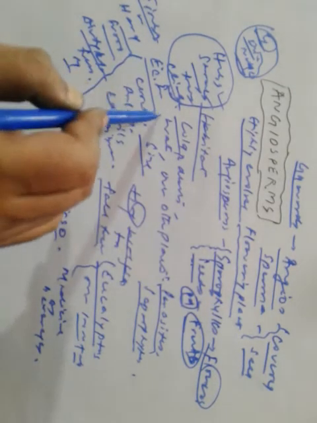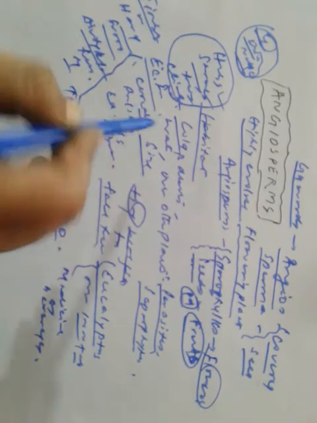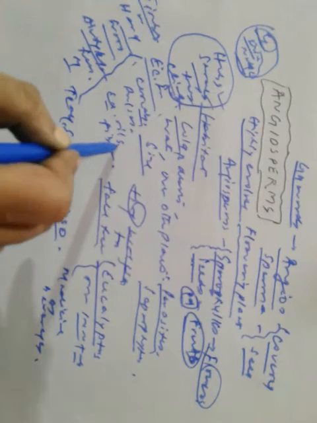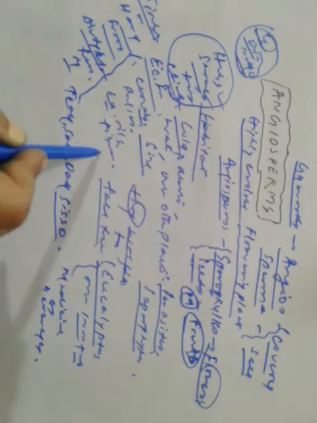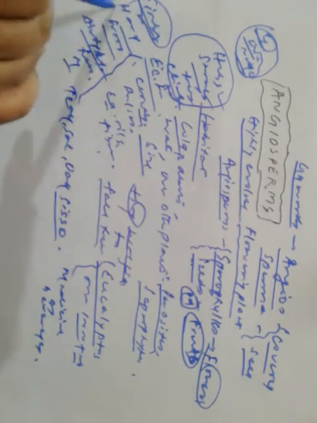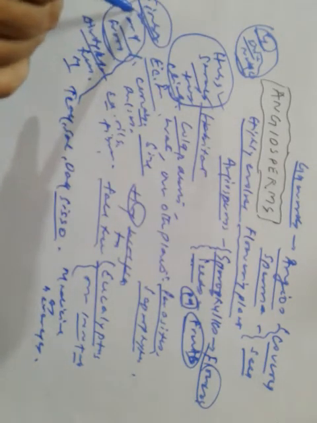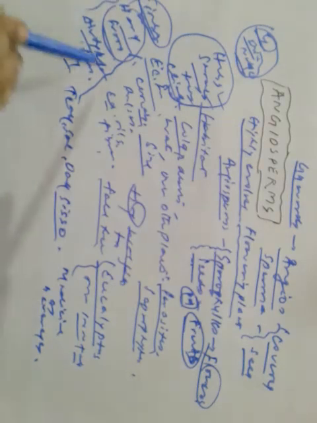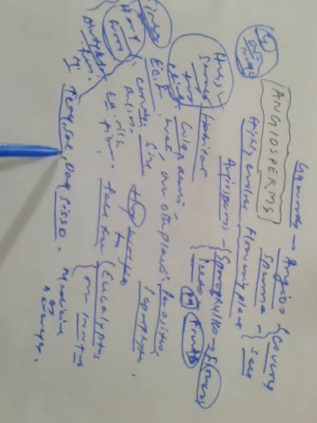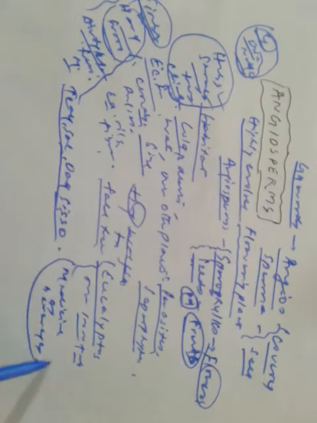So what is the economic importance? It is eaten as cereals, pulses, we get edible oils from that, and fibers. It contains timber or hardwood. Especially these are obtained from dicotyledonous trees. Dicotyledonous trees provide timber or hardwood, and examples are teak, sal, oak, shisham, etc. And they are also used as medicine or beverages.